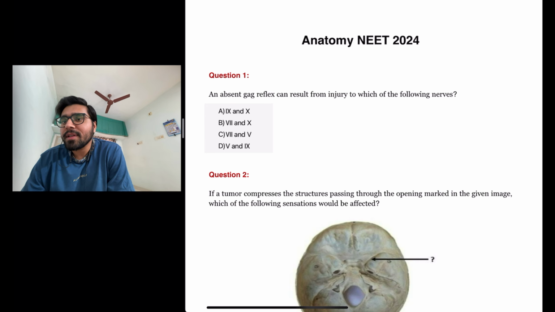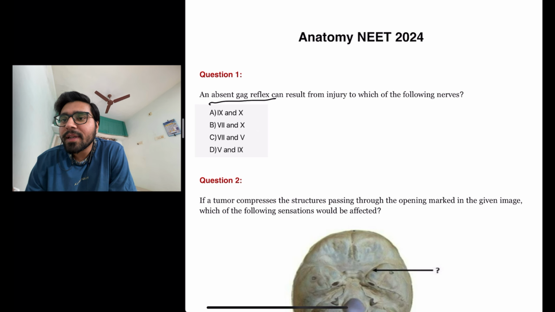The first question is: an absent gag reflex can result from injury to which of the following nerves? So they are asking about absent gag reflex.